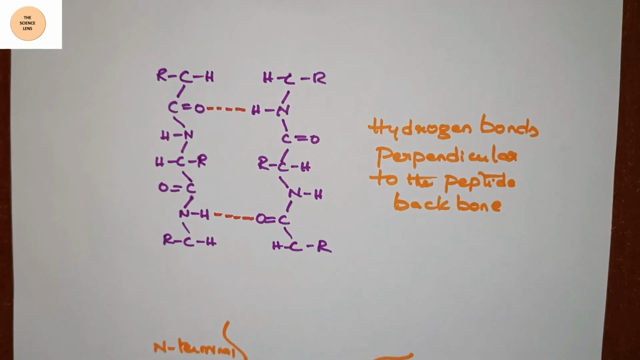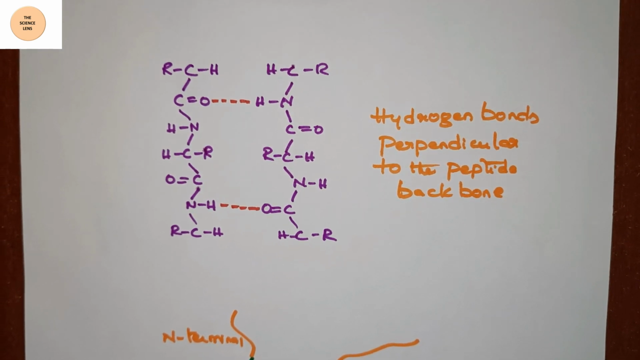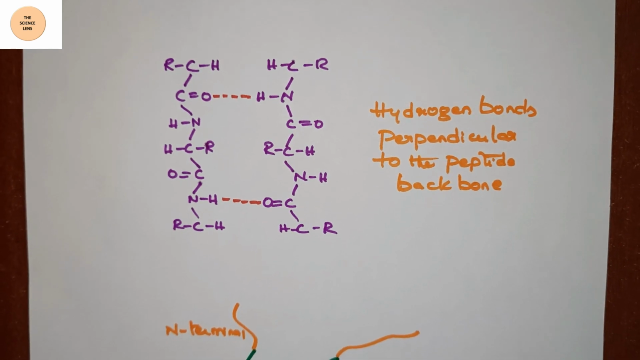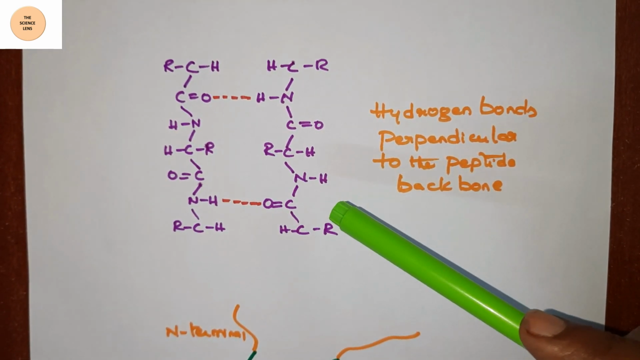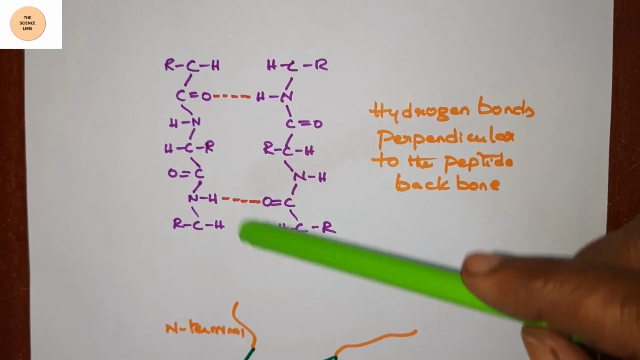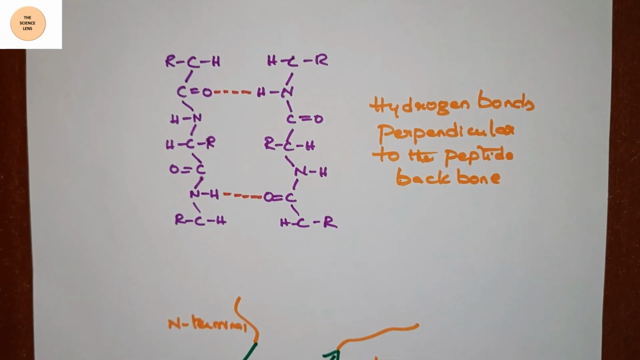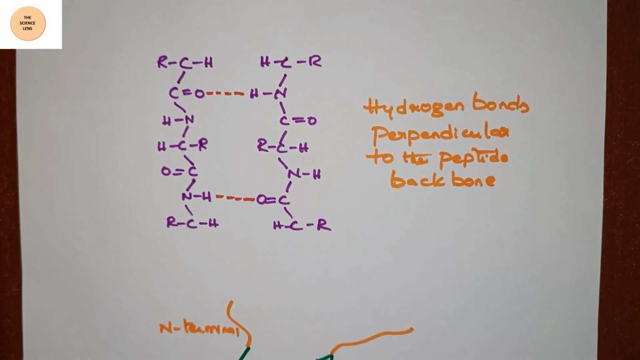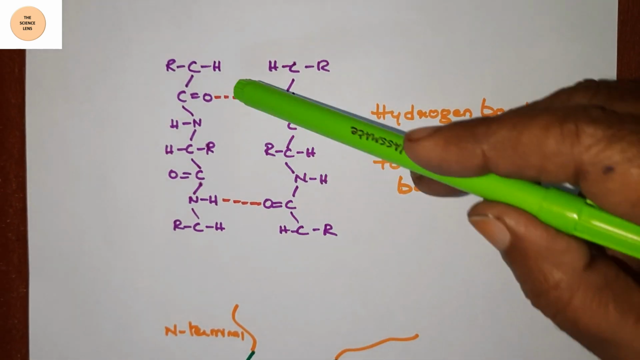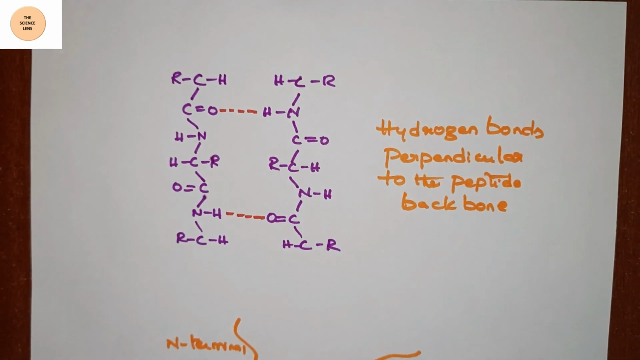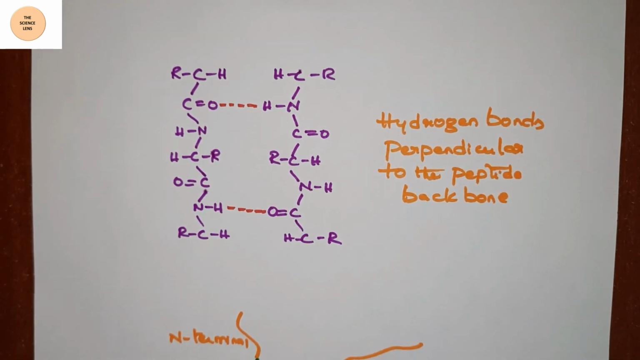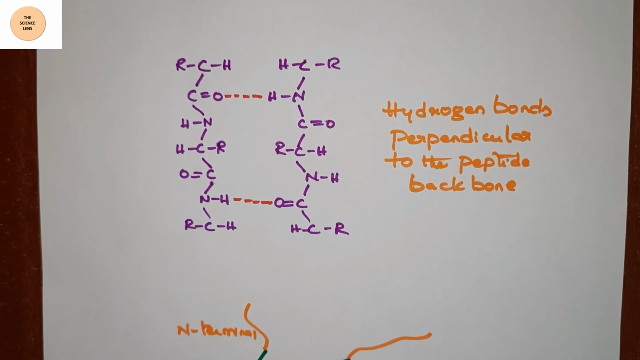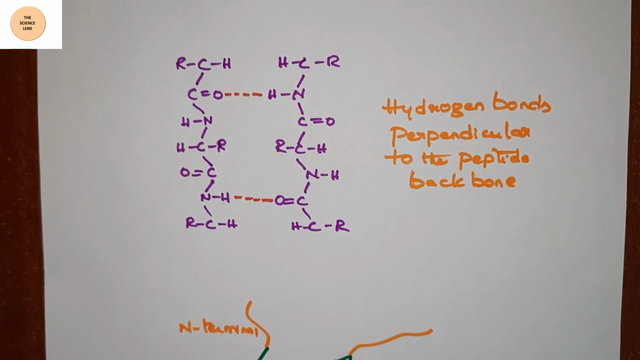It comprises two or more segments of fully extended peptide chain. The hydrogen bonds are formed between the neighboring segments of the polypeptide chains. The surface of the beta sheet appears pleated and hence the name pleated sheets. The hydrogen bonds are perpendicular to the polypeptide backbone, in contrast to the alpha helix, where they are parallel to the backbone.